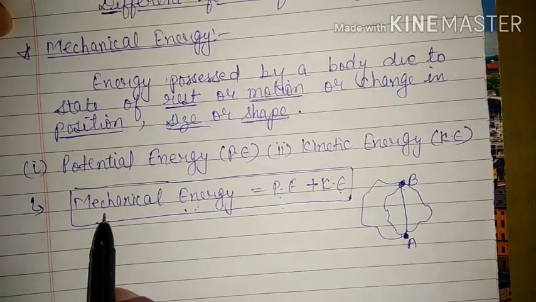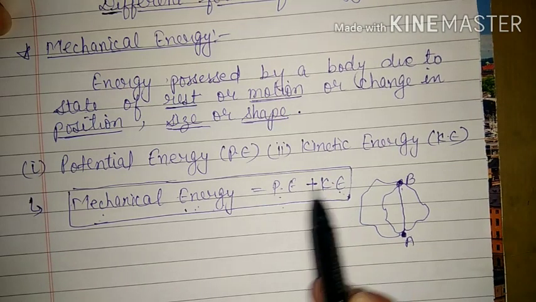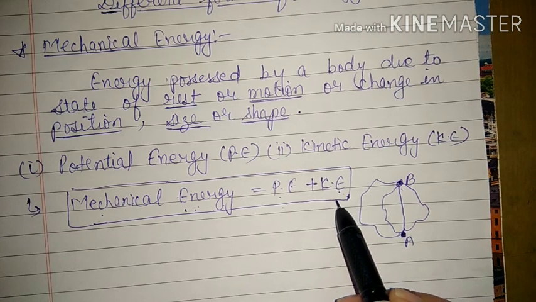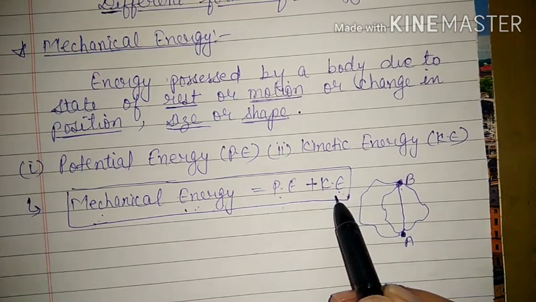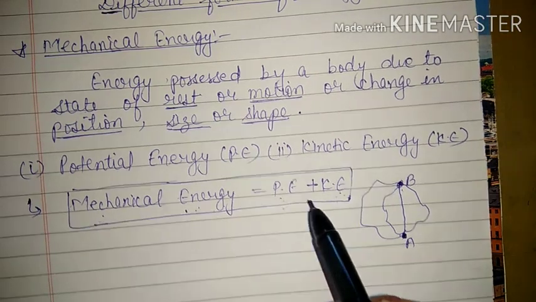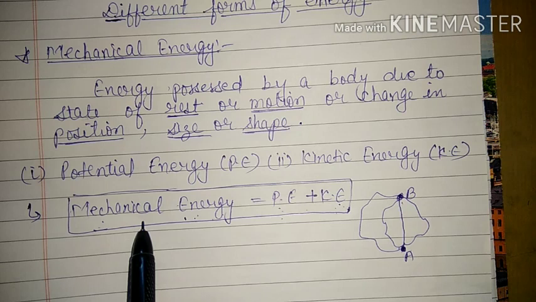And since mechanical energy is the sum of potential energy and kinetic energy, obviously if the potential energy of the body increases, then its kinetic energy will decrease. And if kinetic energy increases, then potential energy will decrease, so that the total sum, that is the mechanical energy, can remain constant.